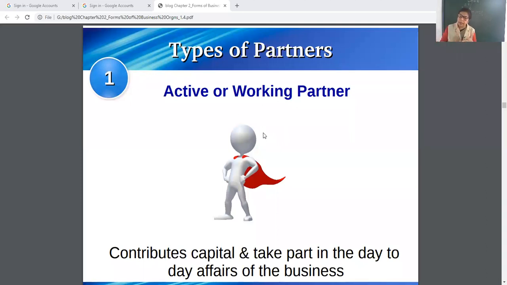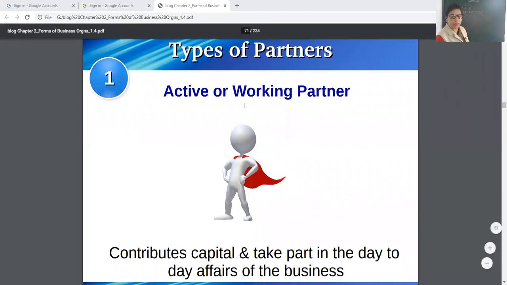He will take part in the activities of the business, and that's why he will share the profits or loss of the business. So an active partner is the partner who contributes capital, who takes part in the activities of the business, and who shares the profits or losses of the business.